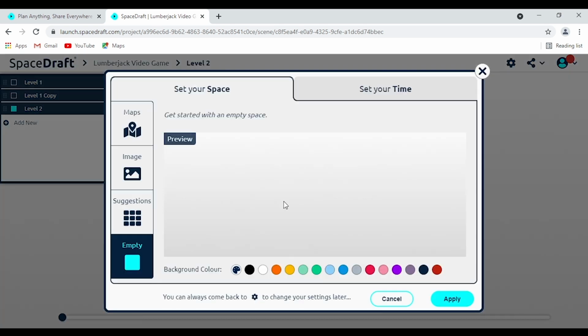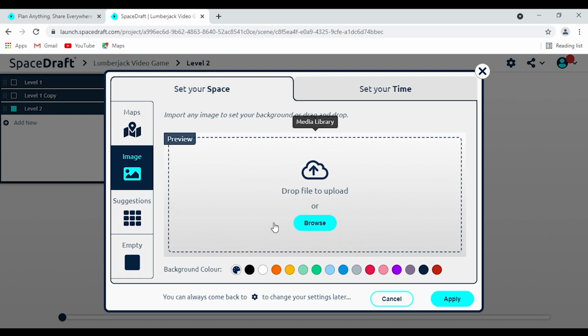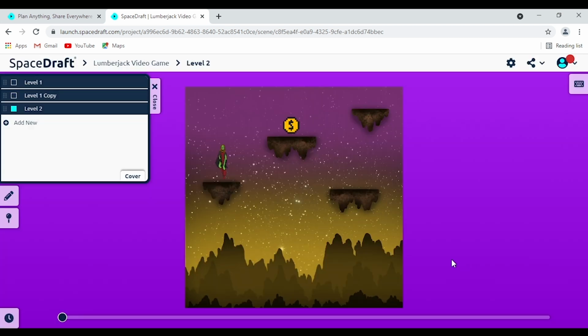And once again, we just click start. We can set our background. We can set our time. We essentially just do what we normally do. And this way, well, here, let me quickly make a little scene so I can give you an example there. So quickly whack this little scene together. There's no movement on there yet, but you at least get the idea.